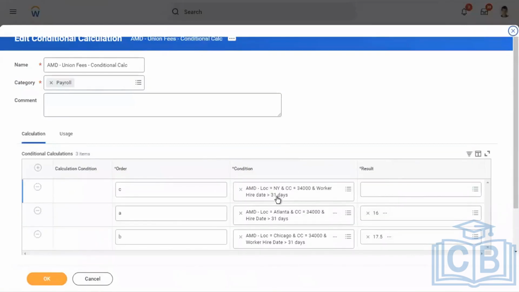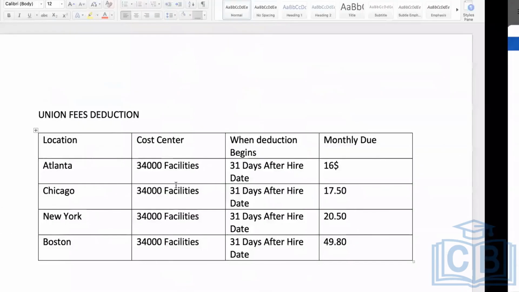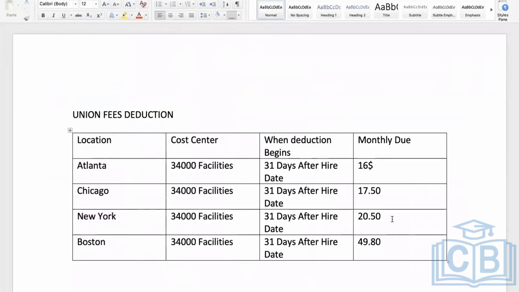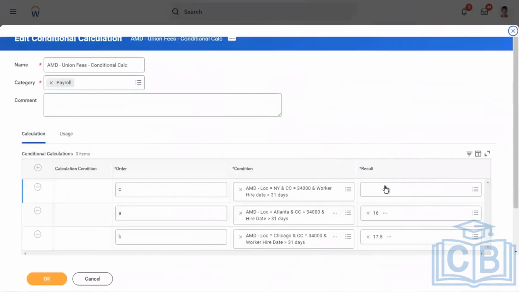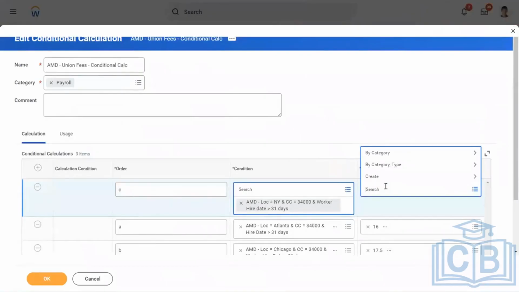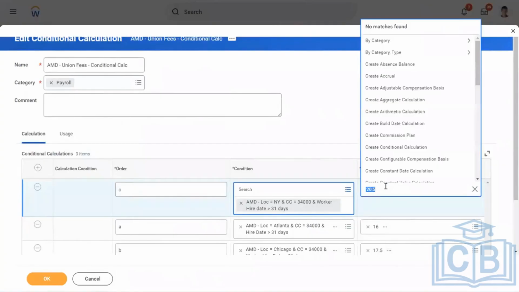What is the result if you employ my criteria? 0 to 25. Let's see if you have this value. I'm going to create a constant value calculation.